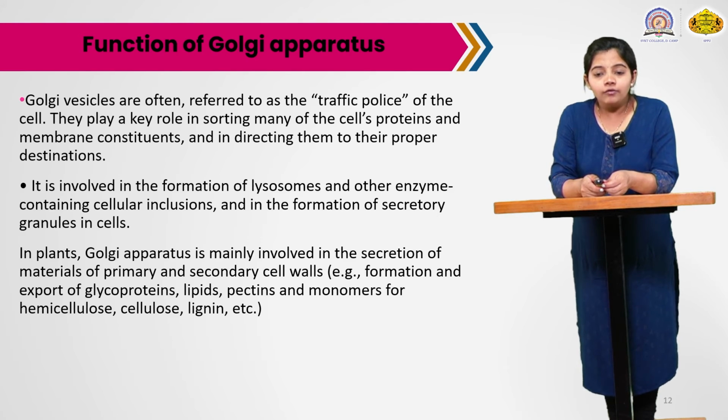They are involved in the secretion of lipids, pectins, monomers, and hemicellulose.